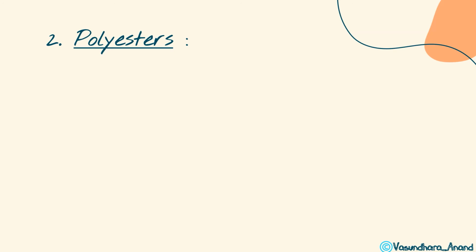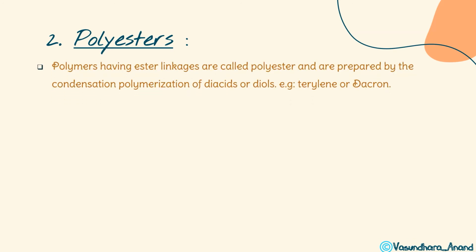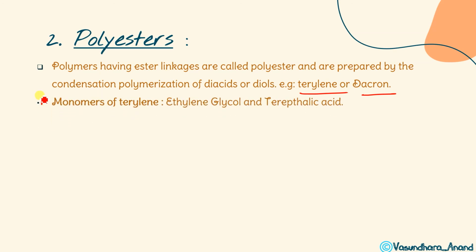Next part is polyester. What is polyester? Obviously the acid and the alcohol are going to combine. The examples are terylene and dacron. This is one of the very tough fibers. So in this, let's do an example. Terylene or dacron. The monomers are ethylene glycol and terephthalic acid.